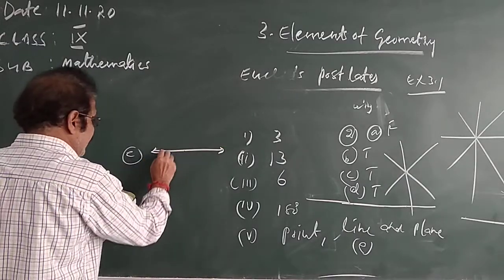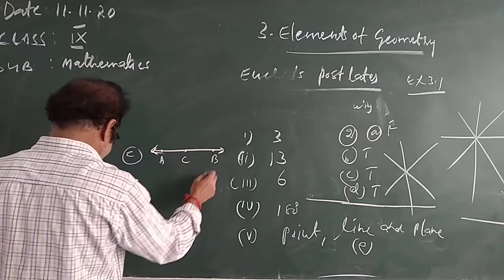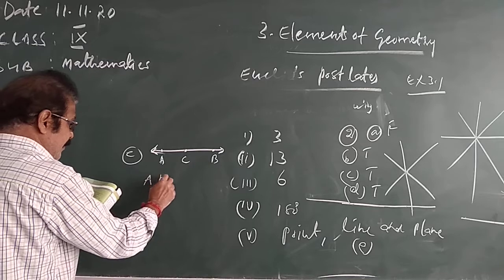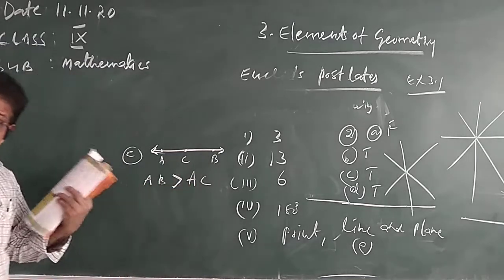In this figure, A, C, B are there. Is AB greater than AC? What is the whole part?